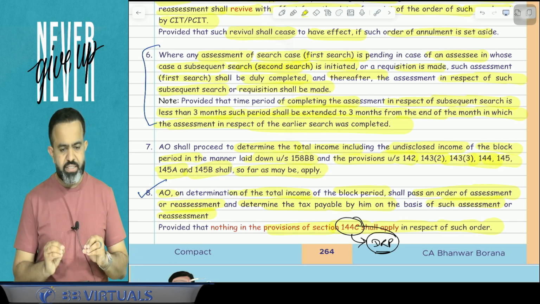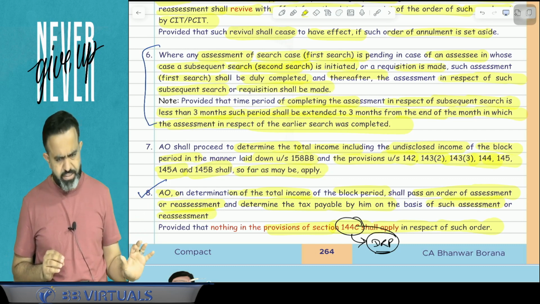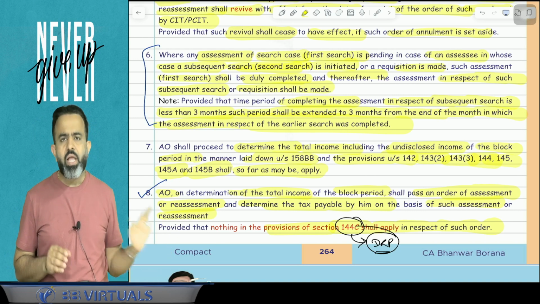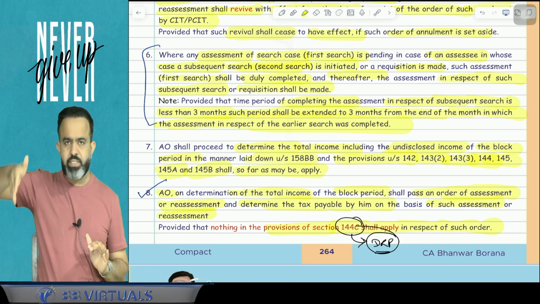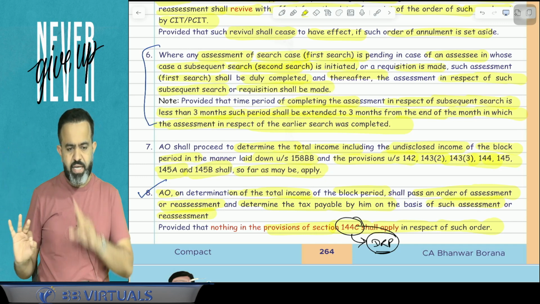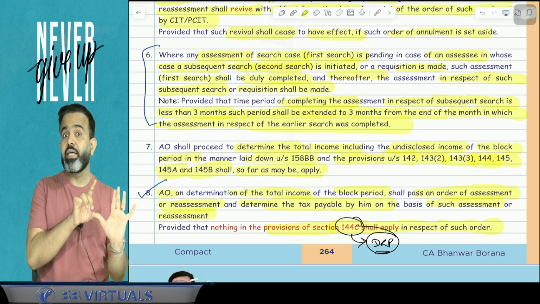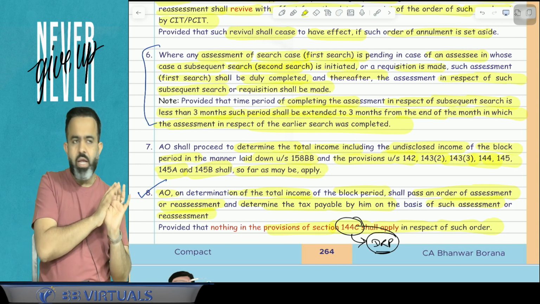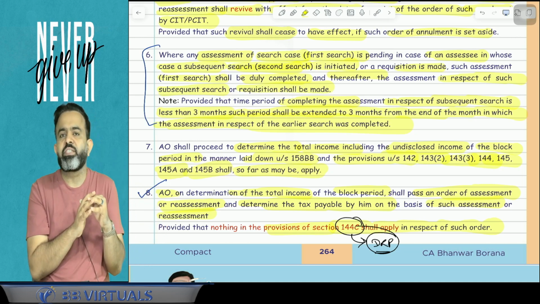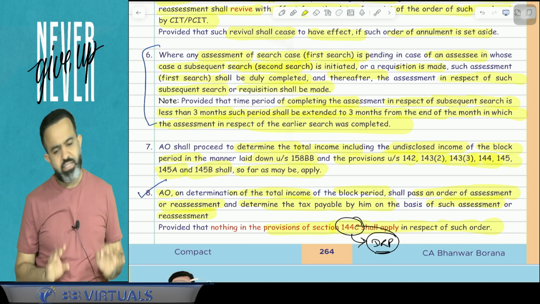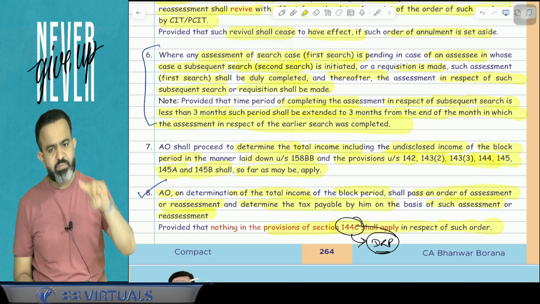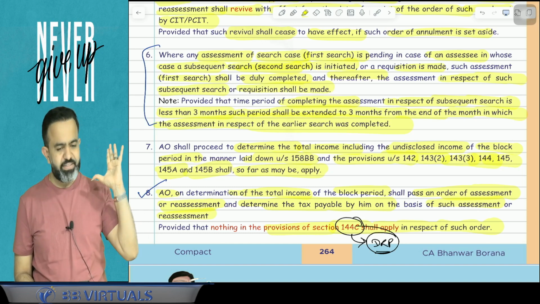Now guys, for raid cases, an assessment completion time limit is there. Now what is the time limit? That we will discuss later in this part only. But suppose once the first search is completed, they make the assessment. Now that assessment is completed, after that the second raid assessment will be done. But in the second case, suppose the assessing officer is having less than 3 months for the completion of assessment, then the assessing officer will get at least a 3-month time limit to complete the assessment in case of the second raid.